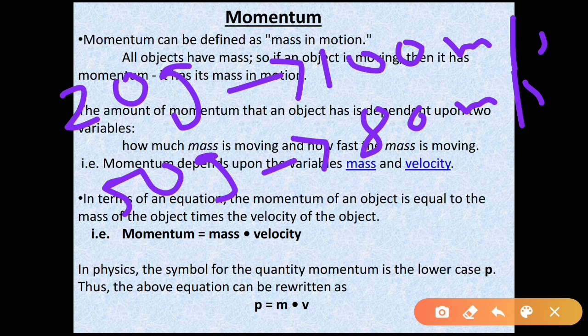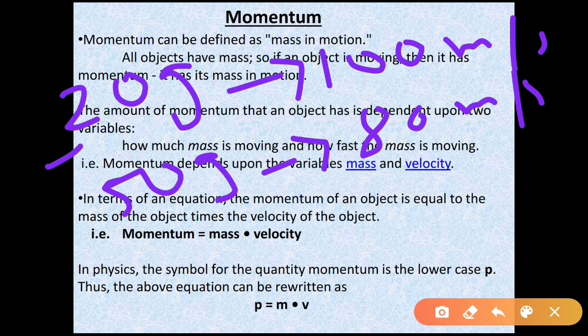See here, the first ball has less mass but larger velocity. The second ball has larger mass but less velocity. In the first case, we have seen that the force exerted on your hand depends upon the velocity. In the second case, we have seen that the force exerted depends upon the mass. But in this case, we cannot decide which ball will exert the larger force. At that time, we need to introduce a term called momentum.